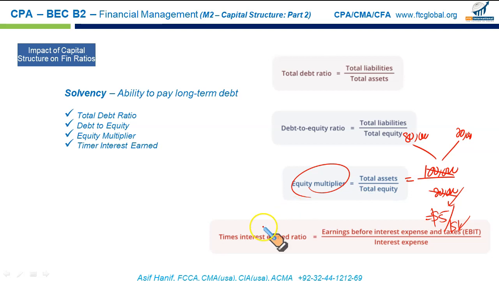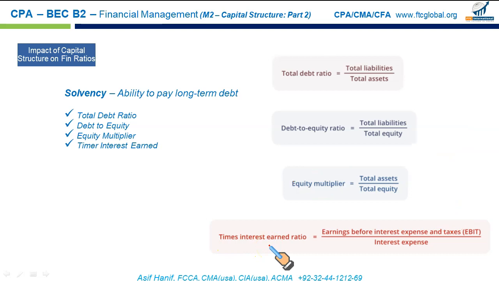Last, times interest earned, sometimes called interest coverage. It is earnings before interest and tax divided by interest expense. Let's say our earnings are $15,000 and the interest expense is only $3,000, which means my profits are sufficiently large that I can pay my interest 5 times, even though I have to pay just once. So times interest earned, or interest coverage, is a measure of how comfortably a firm can pay its interest expense.